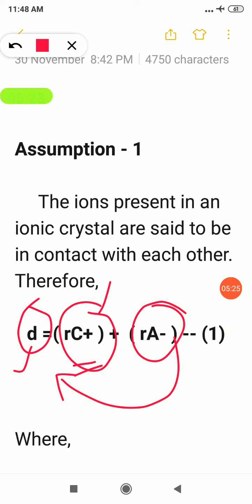Is it clear, students? What is the first assumption? The ions present in an ionic crystal are said to be in contact with each other. Therefore, the distance d, that is equal to the sum of the radii of the cation and anion. So d is equal to rc plus ra minus.